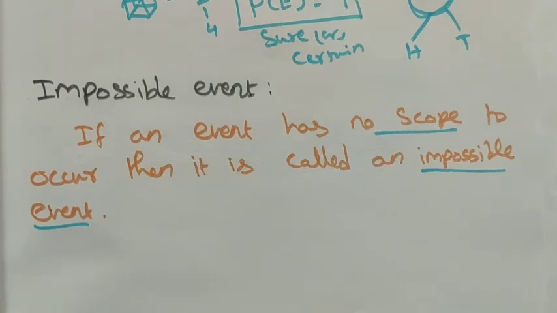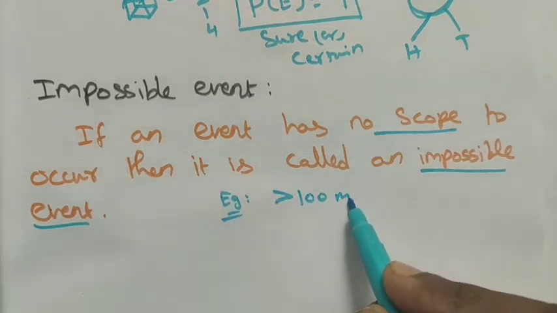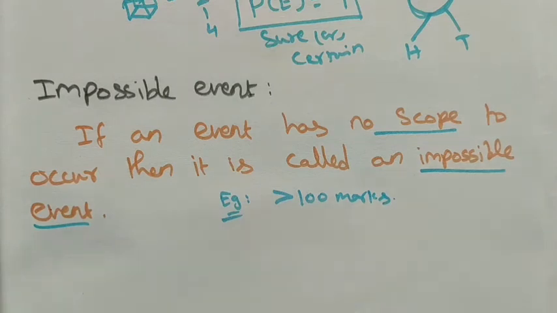You can say I will get centum. That is possible, right? No sir, I can get more than centum. It is an impossible event because the maximum mark is 100 only. So more than 100 marks is an impossible event for that examination.